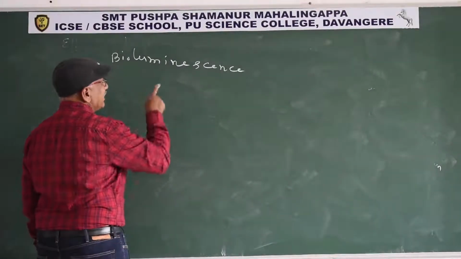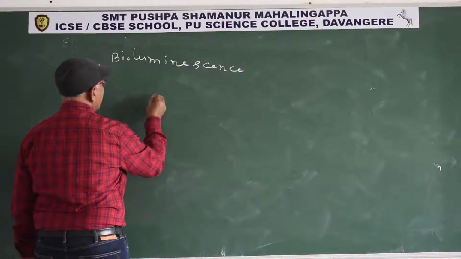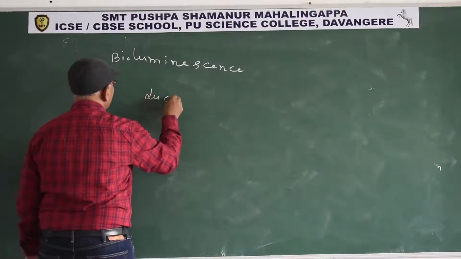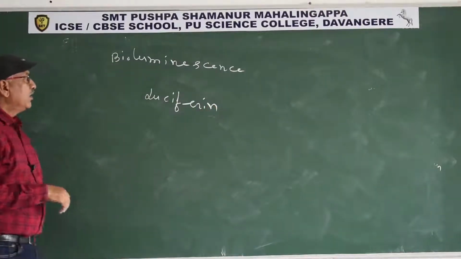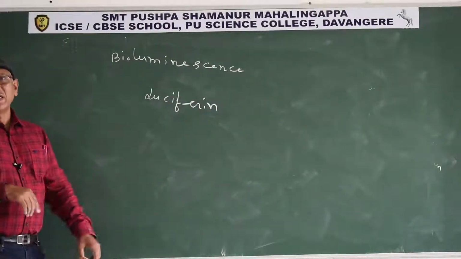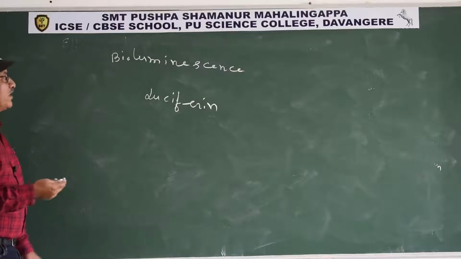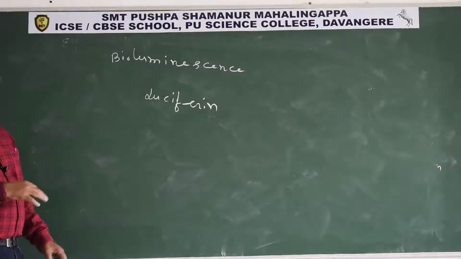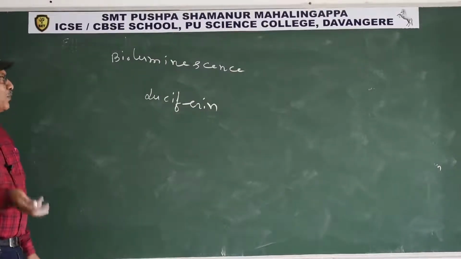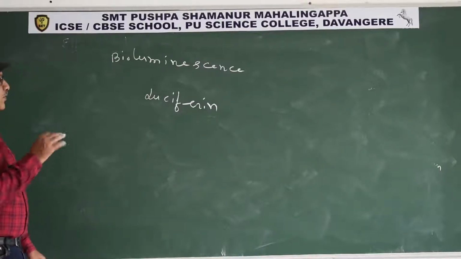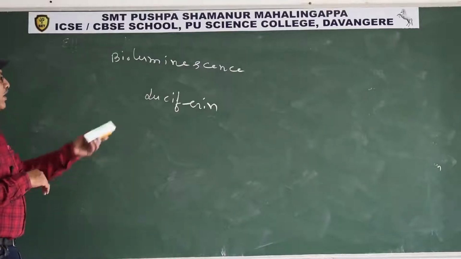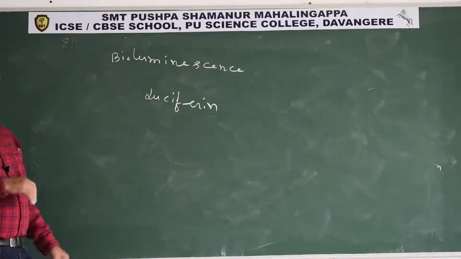The protein essential for bioluminescence is known as luciferin. The luciferin protein undergoes oxidation. As a result, cold light is produced. Why? Heat is not accompanied, so no heat is generated. So cold light is known as bioluminescence.